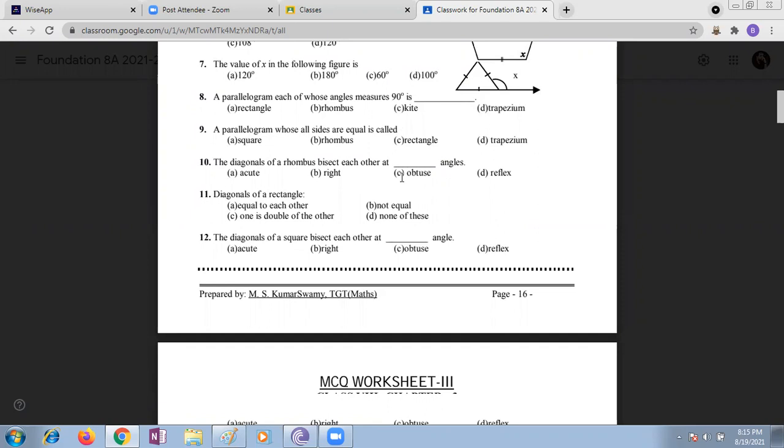Quick. A parallelogram whose all sides are equal. Parallelogram with all sides equal. Ma'am, square. Is it a square or is it a rhombus? Ma'am, rhombus. Why can't it be a square?